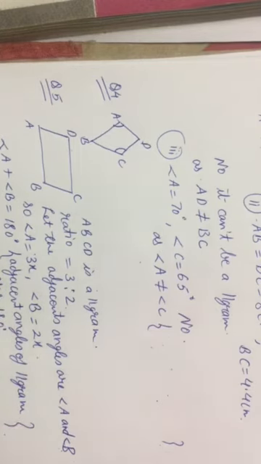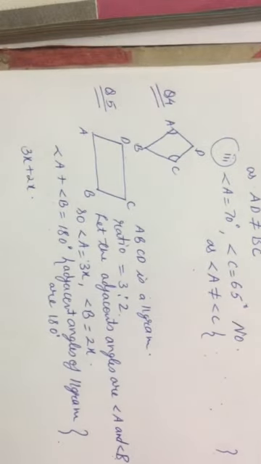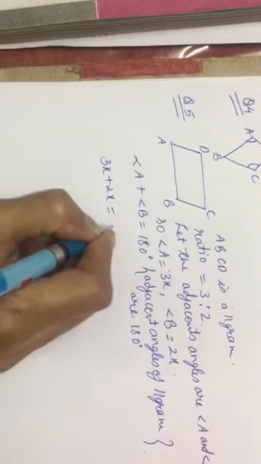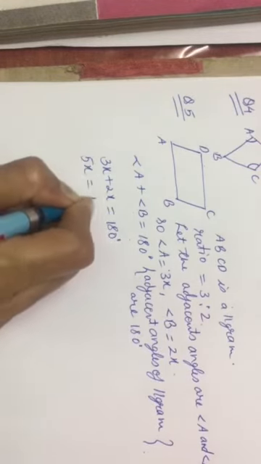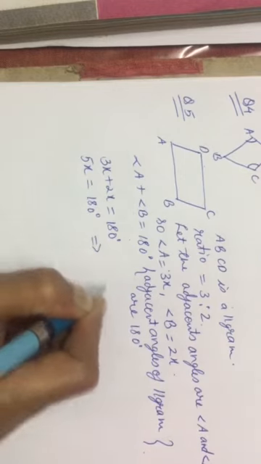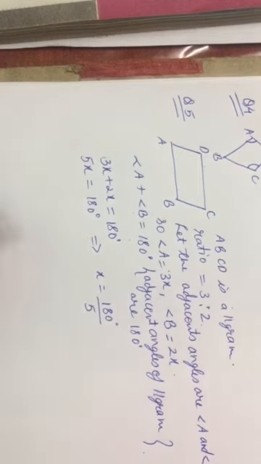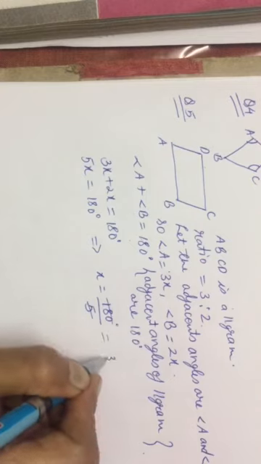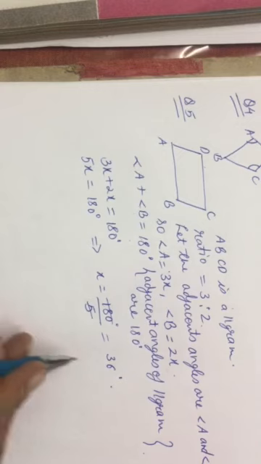Now substitute the values of angle A and angle B, that is 3x plus 2x equals 180 degrees, that is 5x equals 180 degrees. It implies x equals 180 degrees upon 5. You can divide orally: 5 3s are 15, 5 6s are 30. So you get the value of x equals 36 degrees.